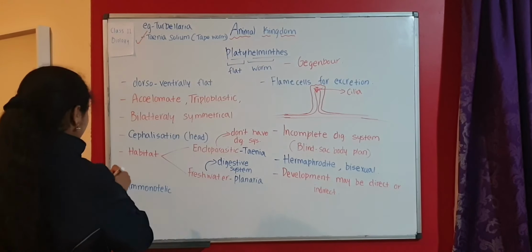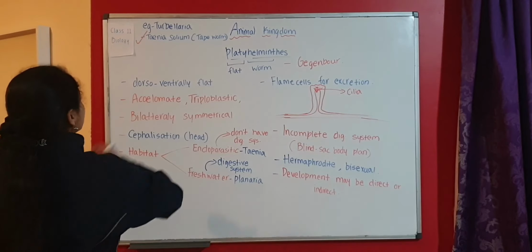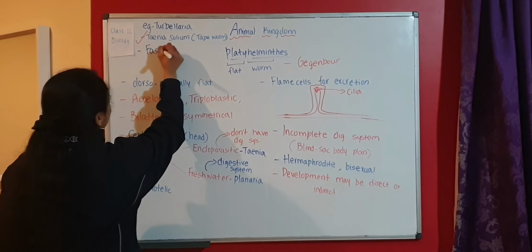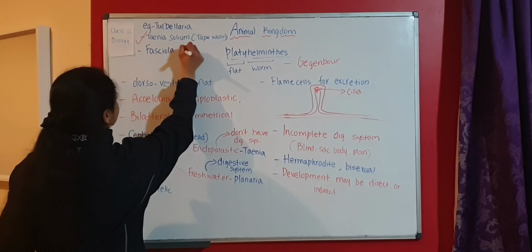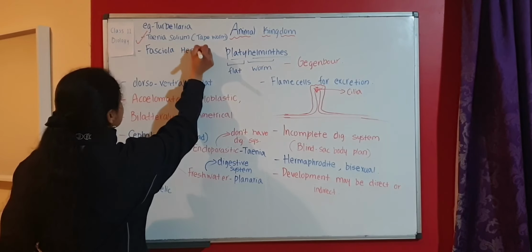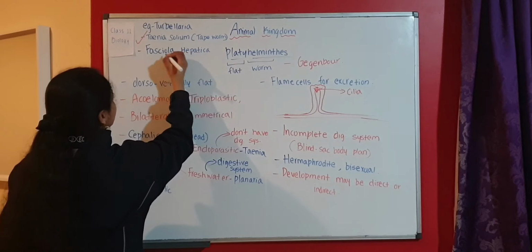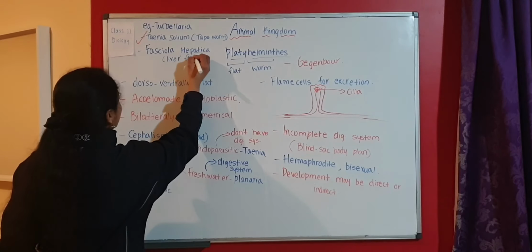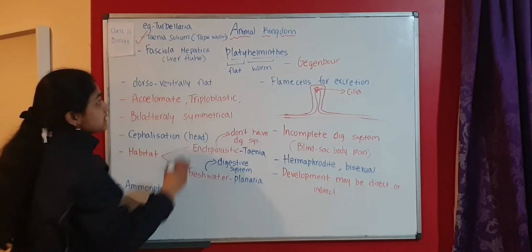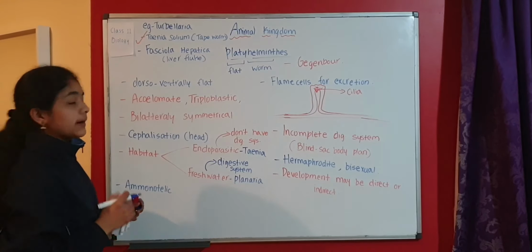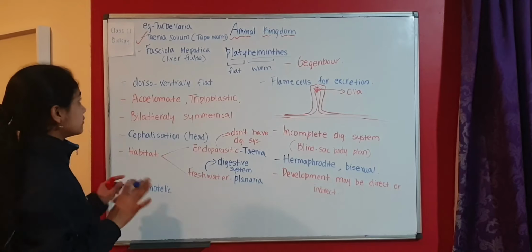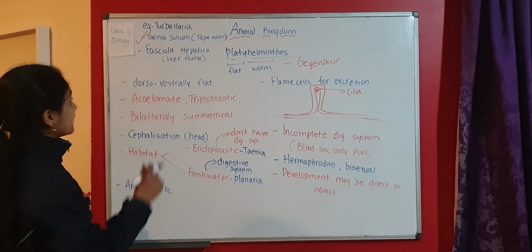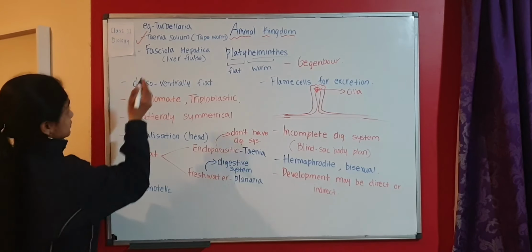Next, we can take one more example, that is Fasciola hepatica. Fasciola hepatica is commonly called liver fluke. Hepatica means something related to the liver. Hepatocytes means the liver cells. So Fasciola hepatica means liver fluke, which is present mostly in the liver region.